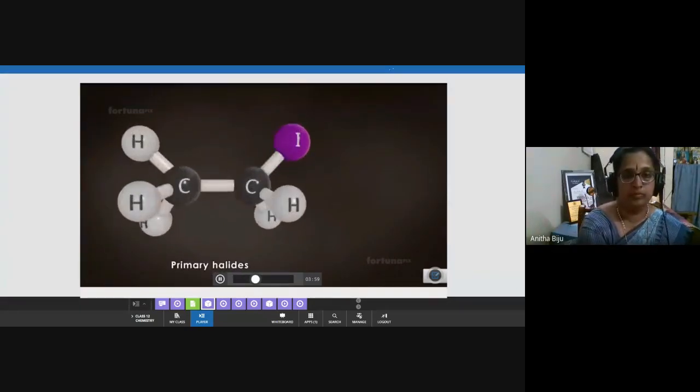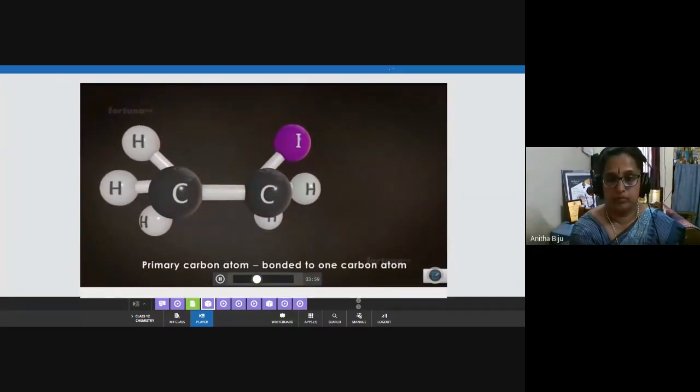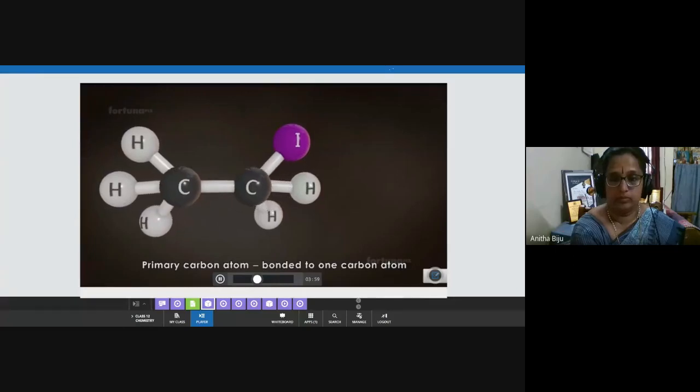In primary halides, such as ethyl iodide, the primary carbon atom will be bonded to only one carbon atom. In this compound, iodine is bonded to one carbon, which in turn is bonded to another carbon.